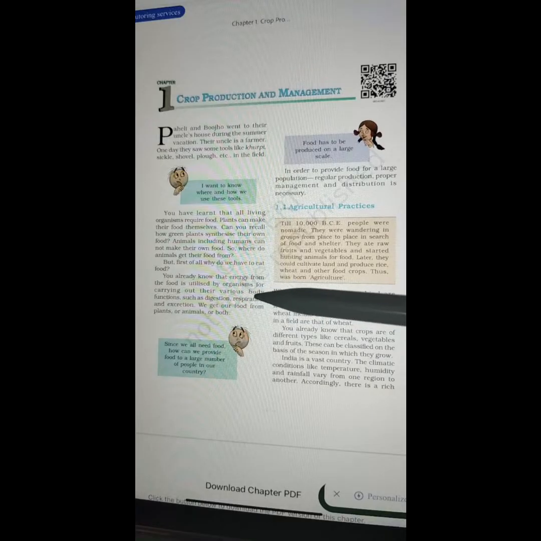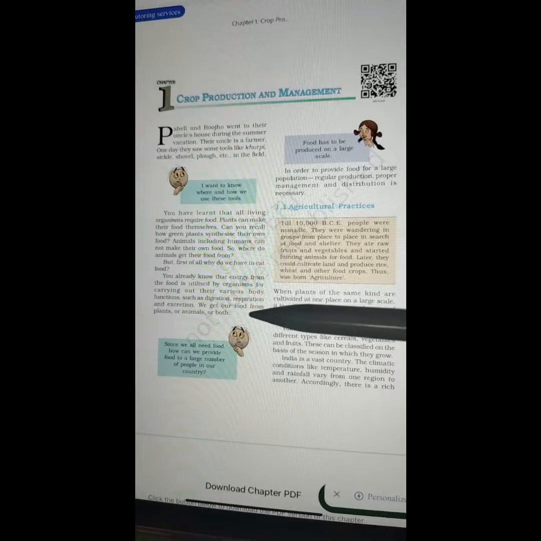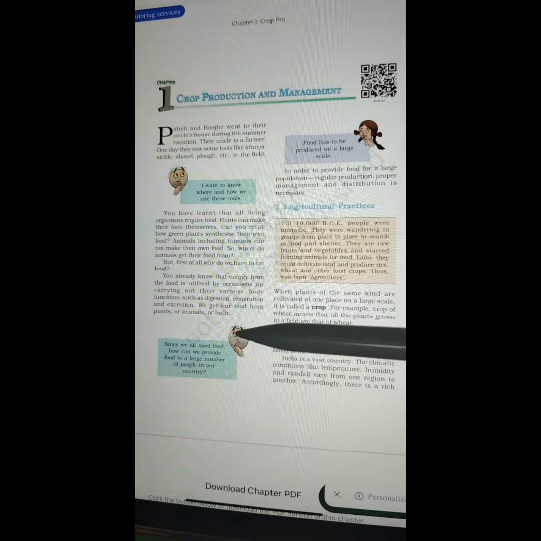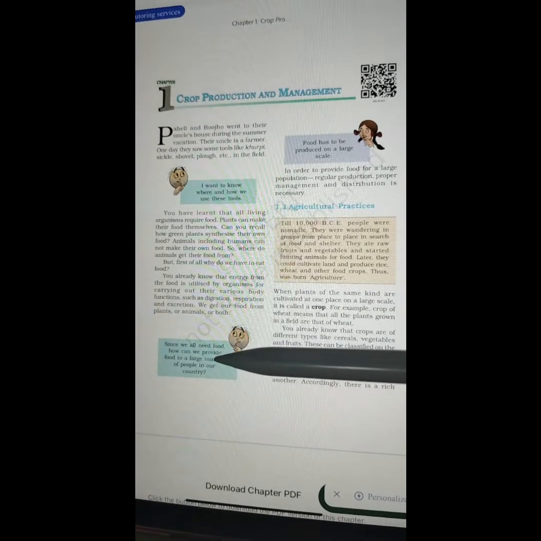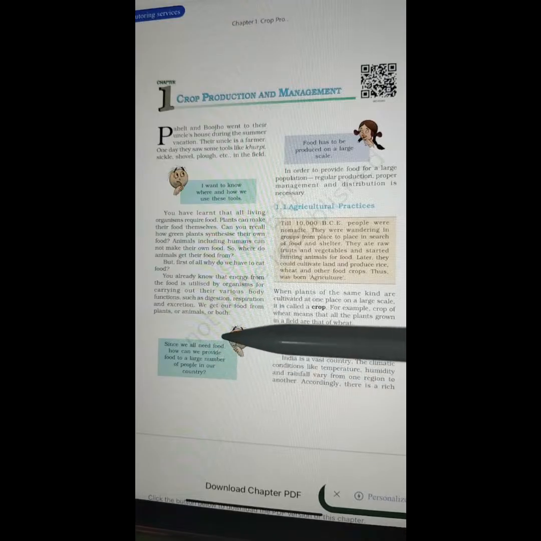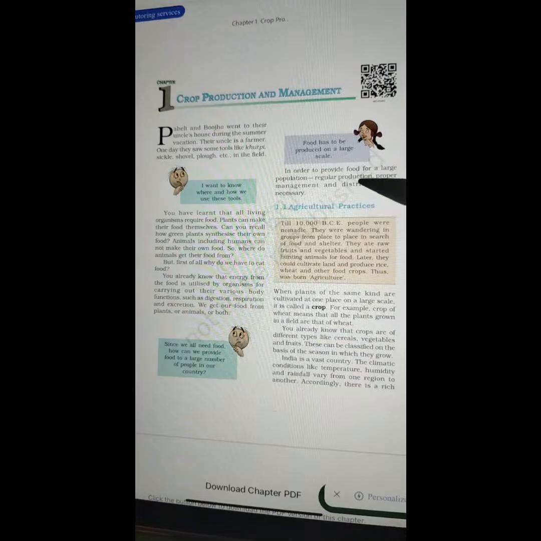You already know that energy from the food is utilized by organisms for carrying out their various body functions, such as digestion, respiration, and excretion. We get our food from plants or animals or both. Since we all need food, how can we provide food to a large number of people in our country? In order to provide food for a large population, regular production, proper management, and distribution is necessary. Food has to be produced on a large scale.